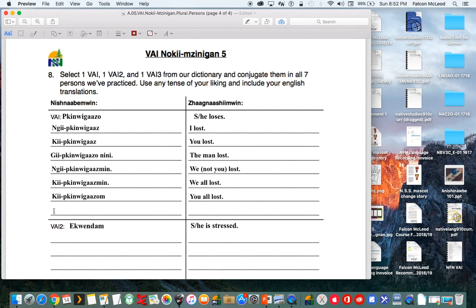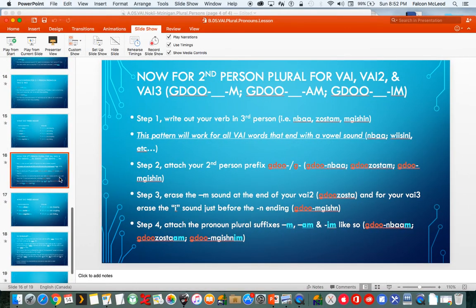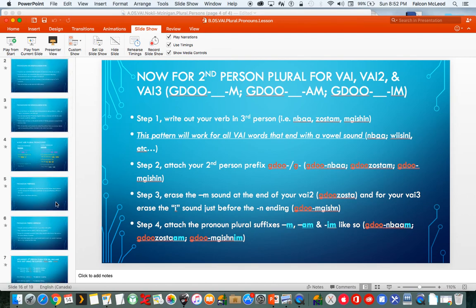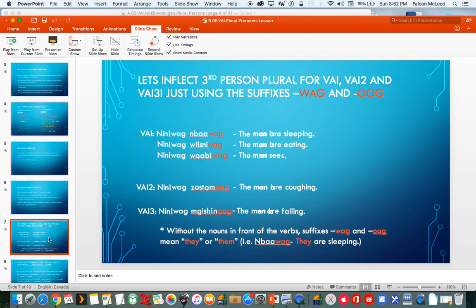I'm going to bring it down here. Command paste. So our verb needs the suffix, which is, going back to slide 7, wug for VAIs.